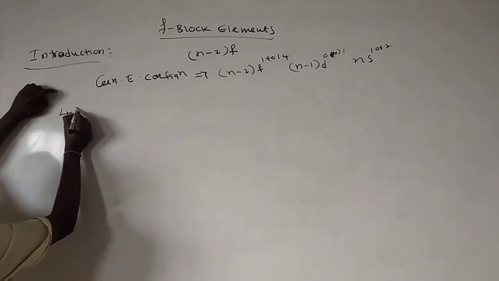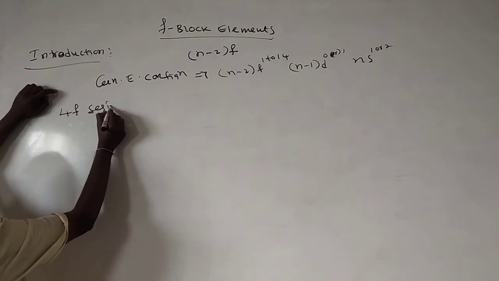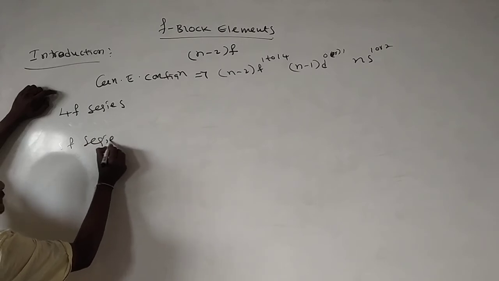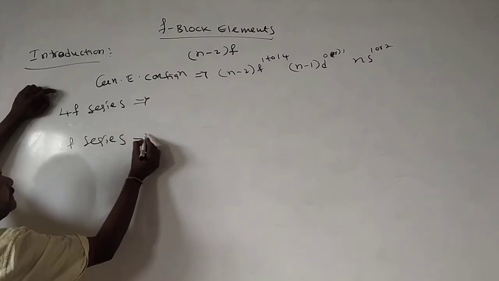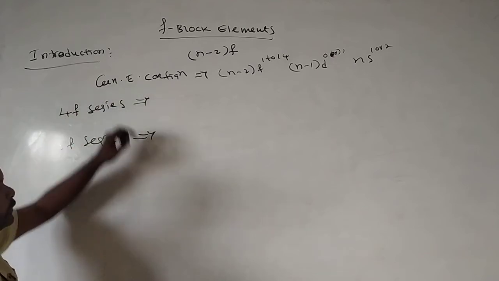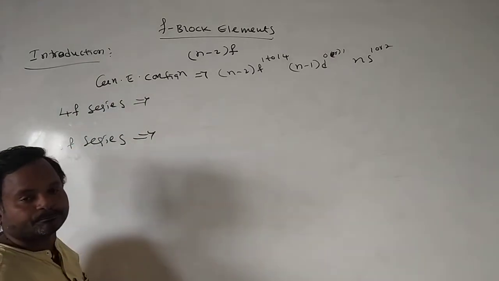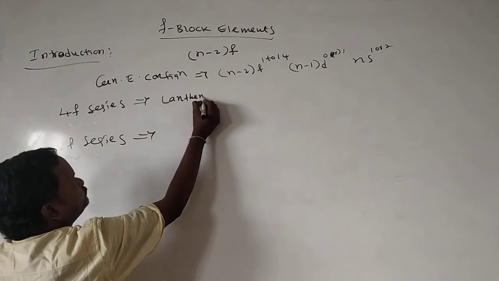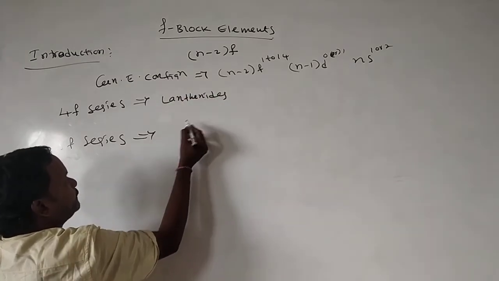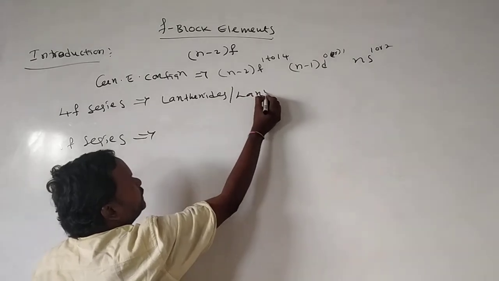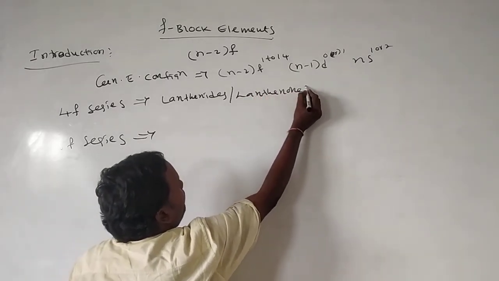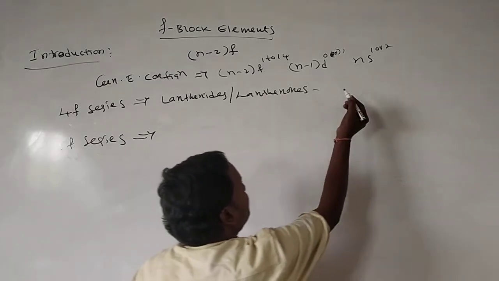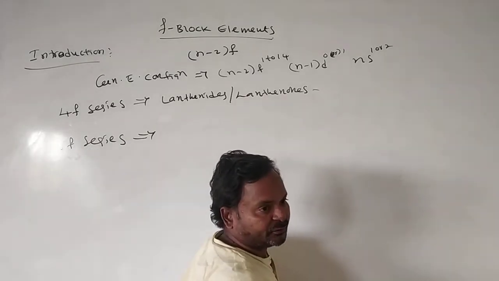In two series: one is the 4f series and the second one is the 5f series. The 4f series starts after lanthanum, so these are called lanthanides, or lanthanones. Where does it start? After lanthanum, atomic number 57.